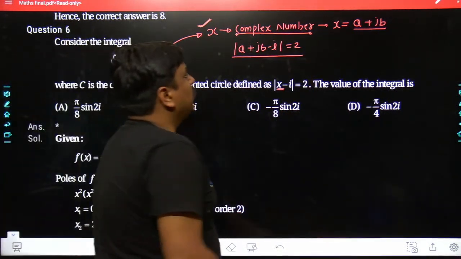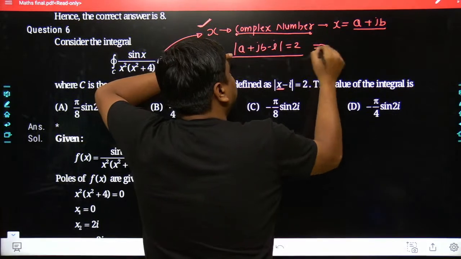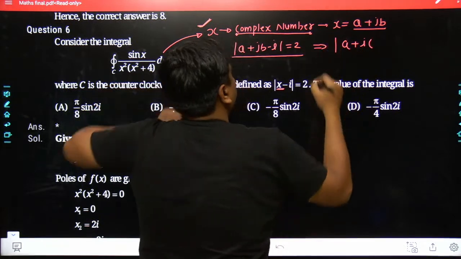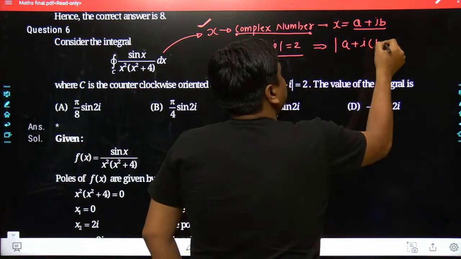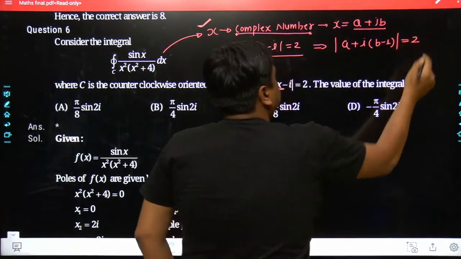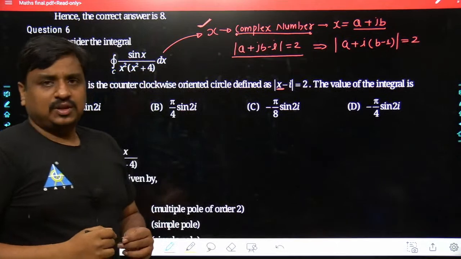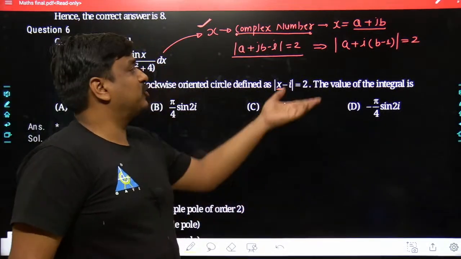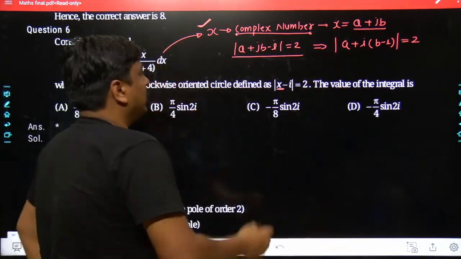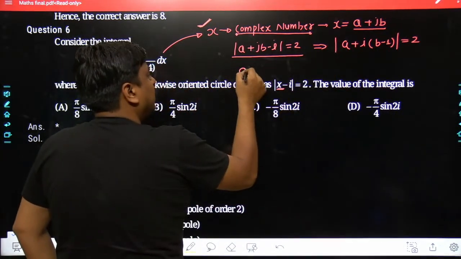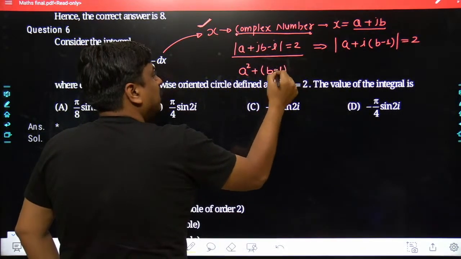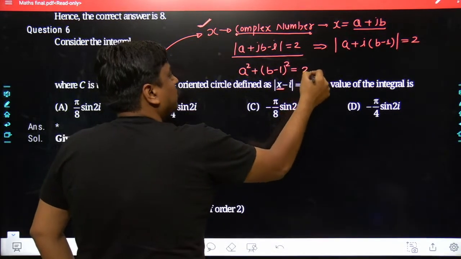Yes, what I would be doing over here, all of the real part would be segregated to one side, that is simply A, and similarly all of the imaginary part would be segregated to another side, which would be B minus 1, and you will take a mod of it and it has to get compared with 2. Once you take its modulus, obviously it has to be the root of the square of the real part plus the square of the imaginary part. So at the end of the day, the result we get in hand is simply going to be A squared plus (B minus 1) to the power of 2, and here goes 2 squared.